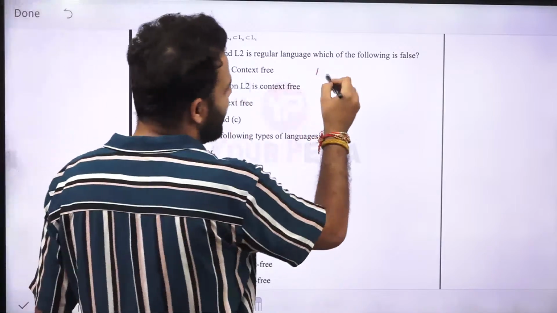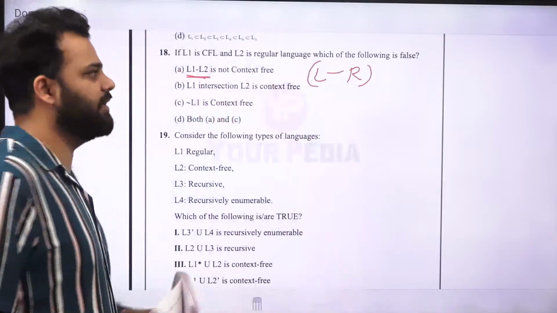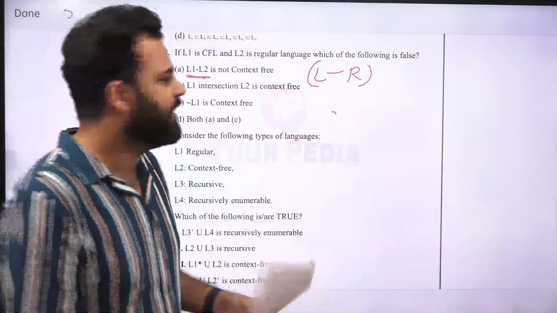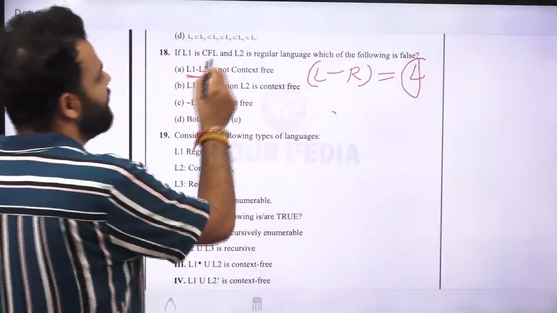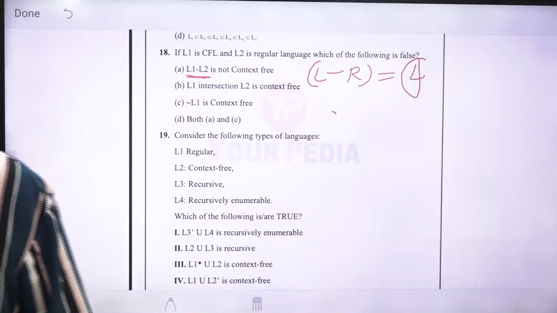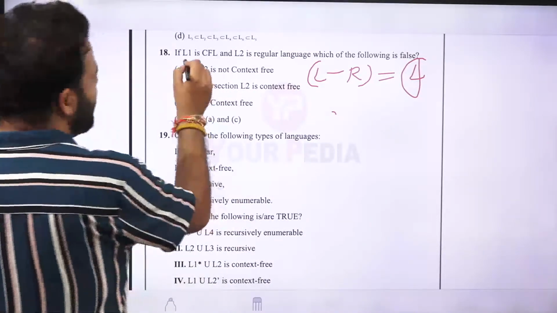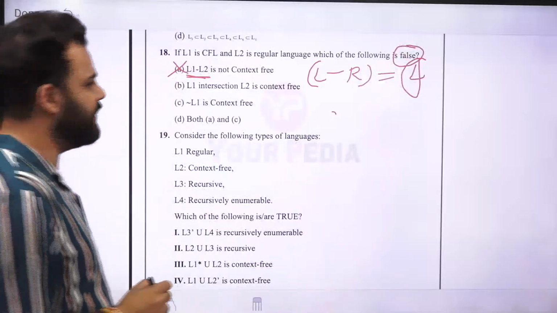If you take any language and take its difference with R, R being a regular language, it is closed. So this means that language will be L only. So if you take CFL minus regular language, it will be a context-free language. So it is not a context-free language, so this is false. They are asking which of the statements are false. So option A is false.